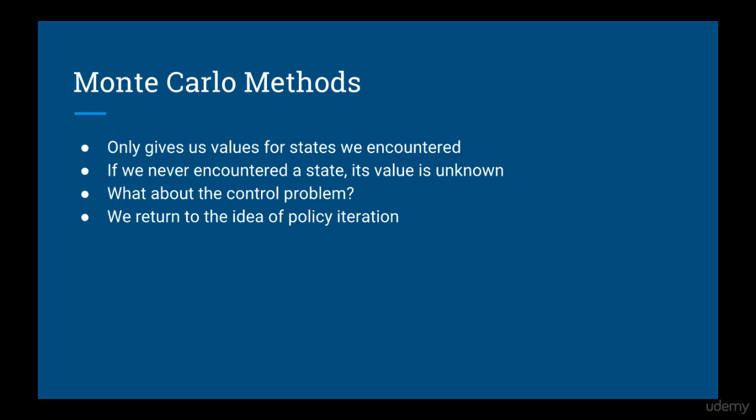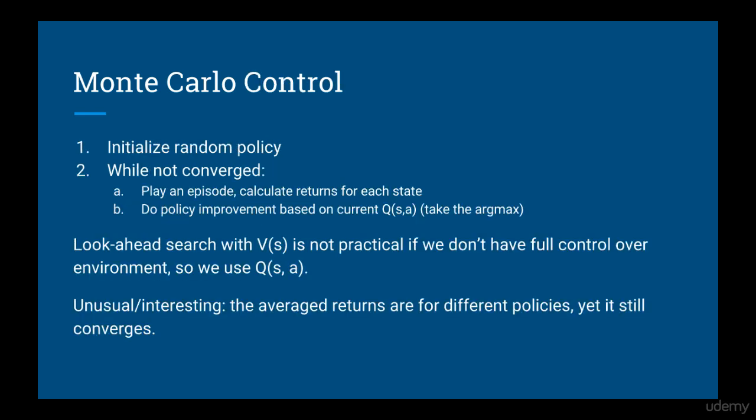So with Monte Carlo, the prediction problem is pretty easy. All we do is play a bunch of episodes, average the returns for each state, and that gives you the value function. What about the control problem? We again turn to this idea of policy iteration. The main steps are these.